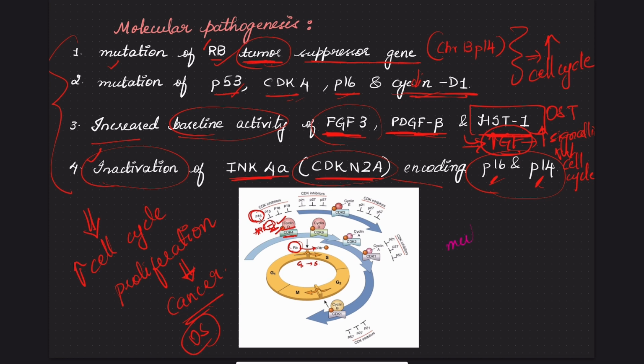There is a mutation of the tumor suppressor genes and an increase in activity of all the growth factors. The net effect will be increased cell cycle.